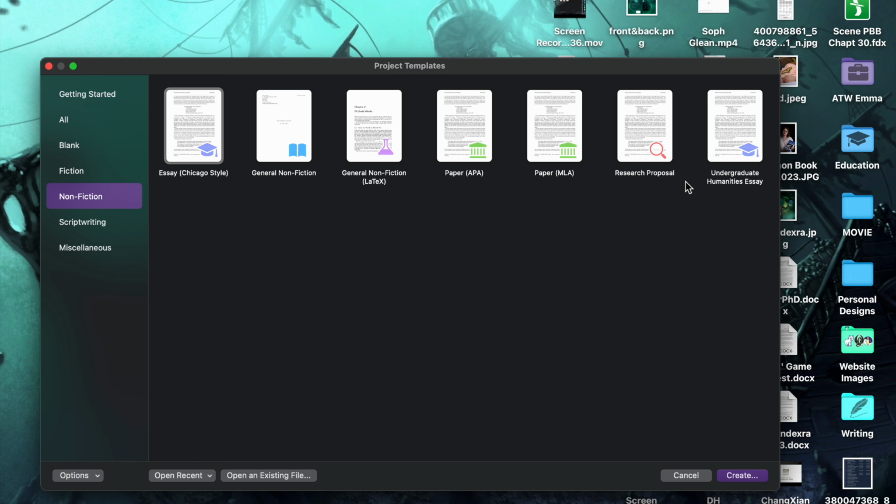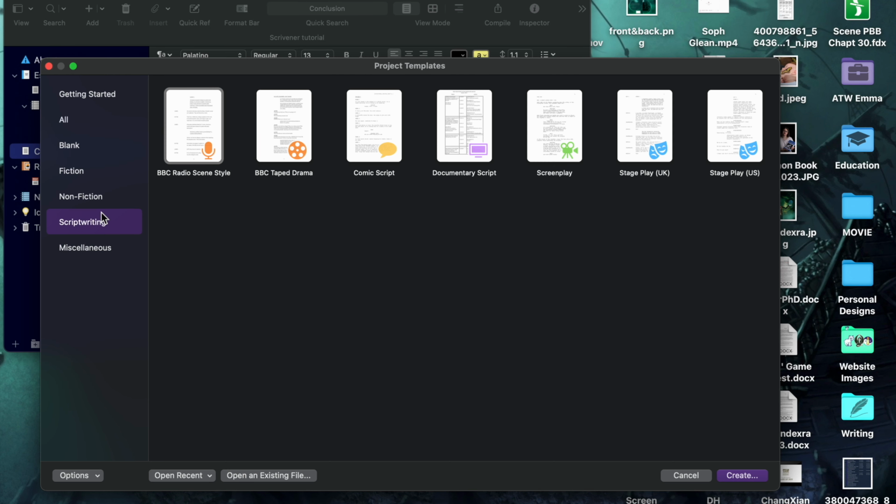Research proposal, so that comes in handy again if you're doing your masters, your research project for your undergrad, your dissertation. And then you have your undergraduate humanities essay, which I don't really understand the difference between any of these, to be honest. They all sound the same to me, but again, I don't really use Scrivener for an essay. Look at the other ones.